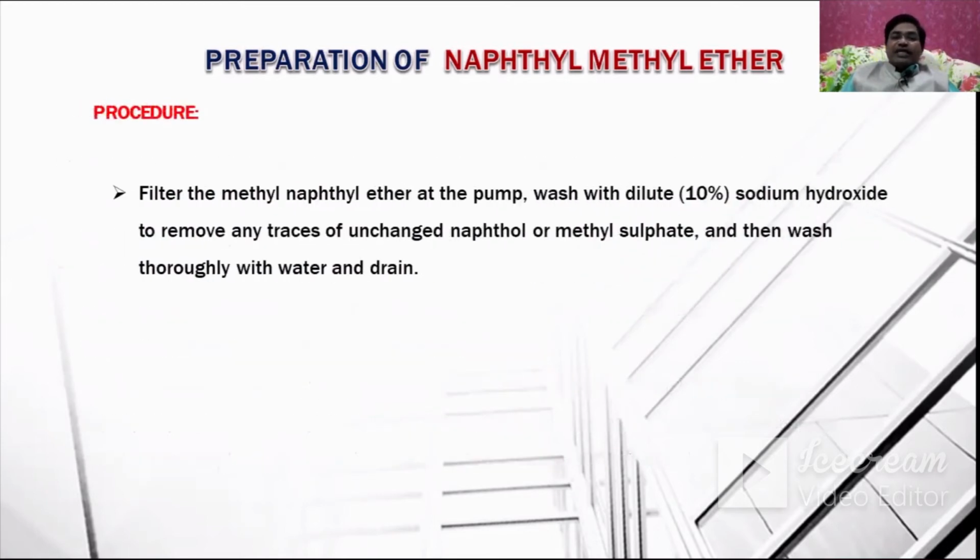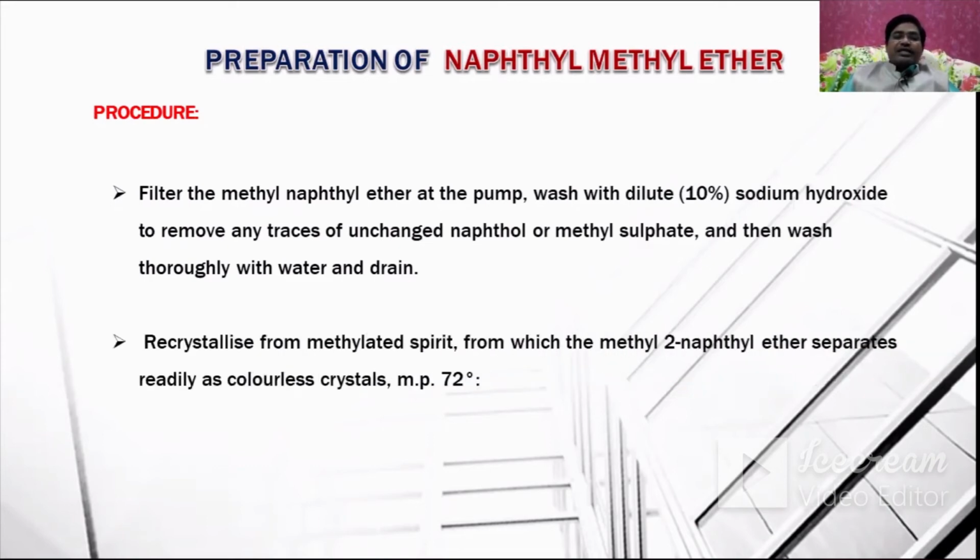Filter the methyl naphthyl ether at the pump, wash with dilute 10% sodium hydroxide to remove any traces of unchanged naphthol or methyl sulfate, and then wash thoroughly with water and drain. Recrystallize from methylated spirit, from which the methyl 2-naphthyl ether separates readily as colorless crystals. Then determine its melting point, which is 72 degrees centigrade.